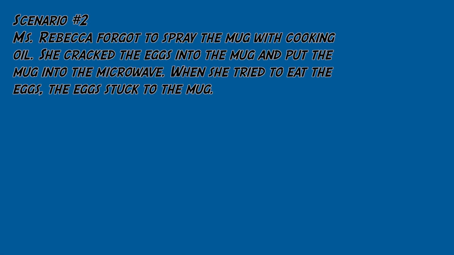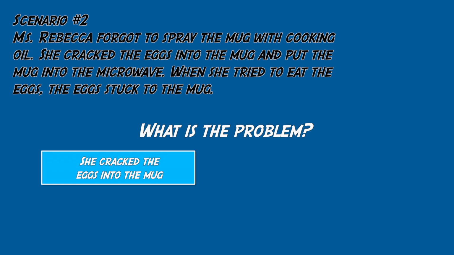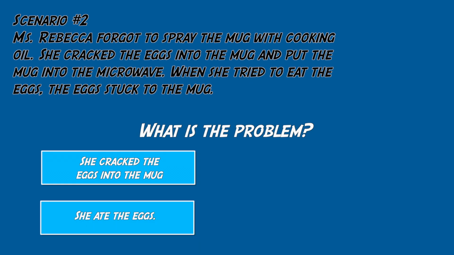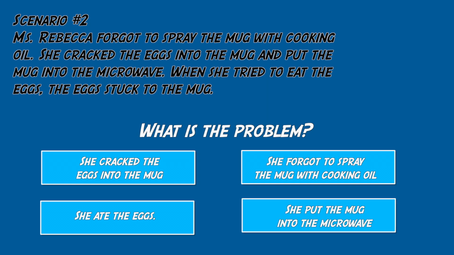Here's our second scenario. Miss Rebecca forgot to spray the mug with cooking oil. She cracked the eggs into the mug and put the mug into the microwave. When she tried to eat, the eggs stuck to the mug. What is the problem? Choices will be provided in the next prompt. She cracked the eggs into the mug. She ate the eggs. She forgot to spray the mug with cooking oil. She put the mug into the microwave. She forgot to spray the mug with cooking oil. Model the word she.